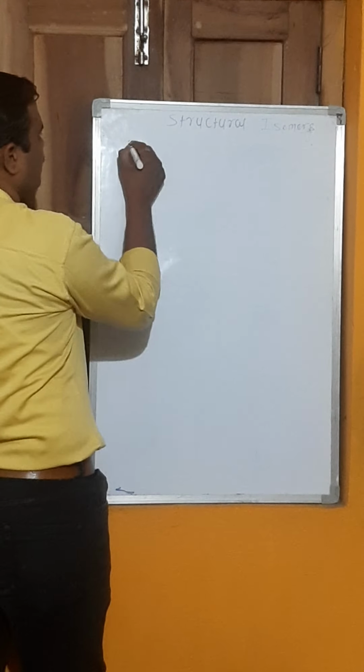For example, CH3, CH2, OH. This is an alcohol, that is ethanol. And CH3, O, CH3. This is an ether, that is dimethyl ether. See here the molecular formula of the two compounds: carbon 2, hydrogen 6, and oxygen. Here also carbon 2, hydrogen 6, and 1 oxygen. Same molecular formula but two different functional groups. That's why they are called functional isomers.